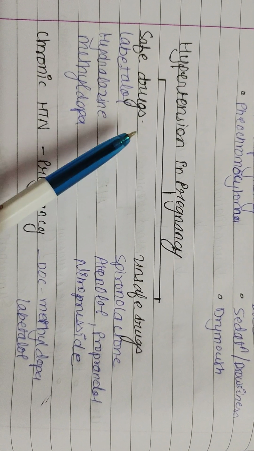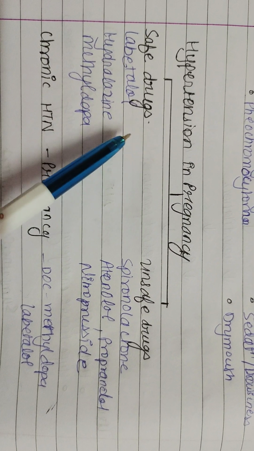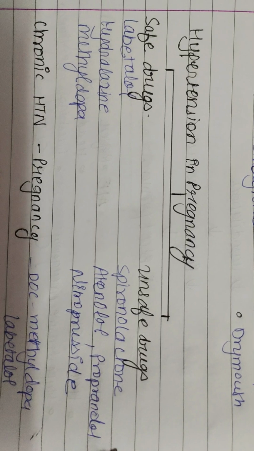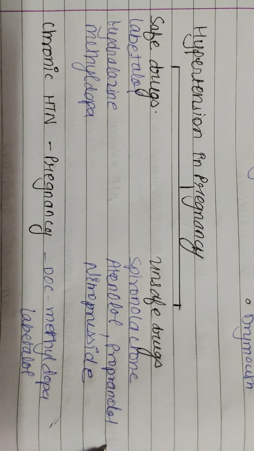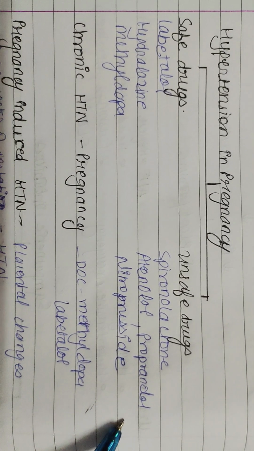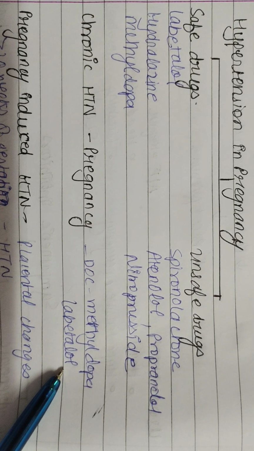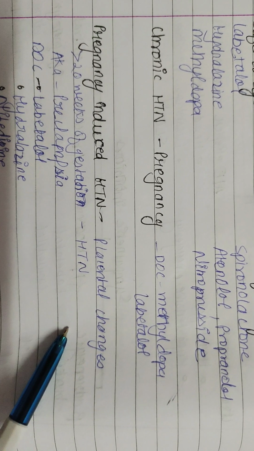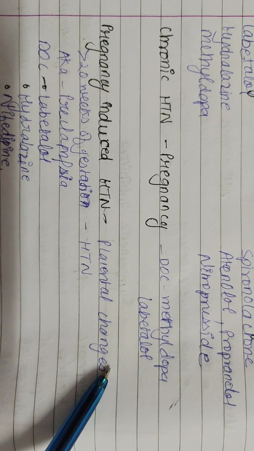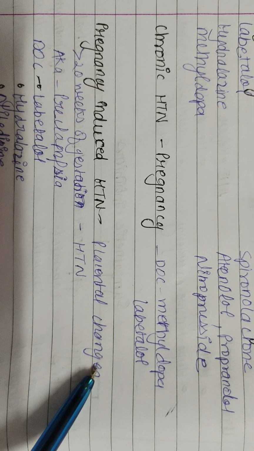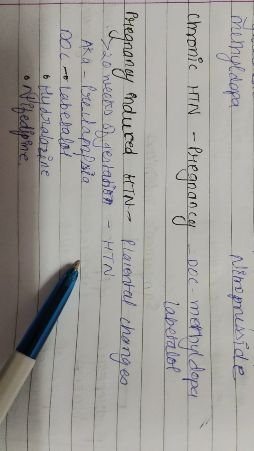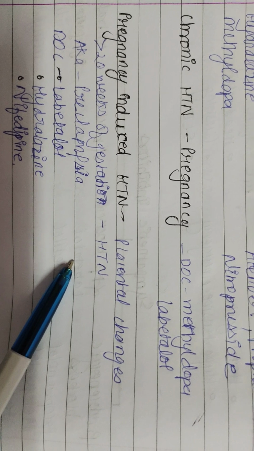Hypertension in pregnancy. Safe drugs in pregnancy are labetalol, hydralazine, and methyldopa. Unsafe drugs are spironolactone, atenolol, propranolol, and nitroprusside. Chronic hypertension in pregnancy, drug of choice is methyldopa, and labetalol is also given. Pregnancy-induced hypertension is hypertension after more than 20 weeks of gestation. This hypertension is also known as preeclampsia. Drug of choice is labetalol, hydralazine, and nifedipine.